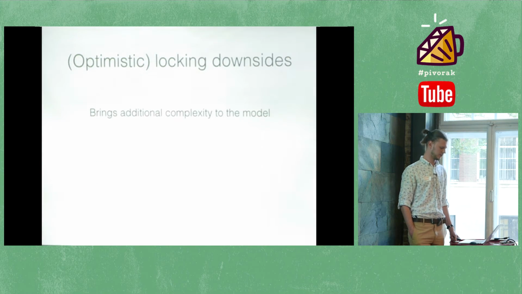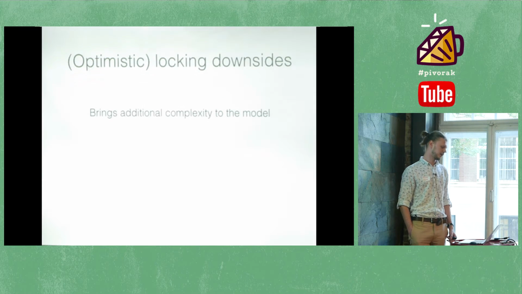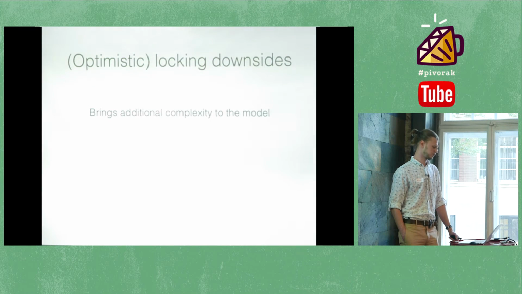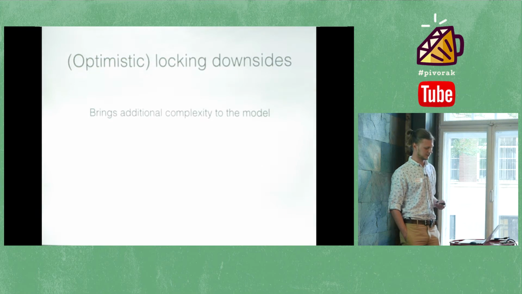It brings additional complexity to a model. When you have an active record, it's not really a problem to add a version property to a table and then implicitly check it every time you save it. But whenever you work with a third-party service, and you can't modify it, or the database table is not really modifiable, it's a real problem. Also, you need to have a nice throughput of a database to handle that, because it makes a select all the time, it performs a version check.